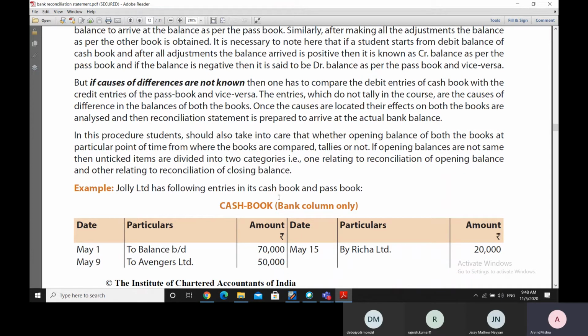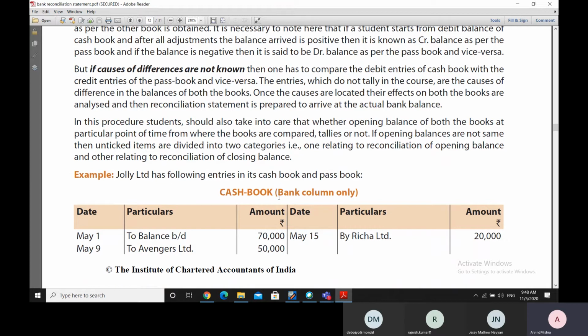There may be errors in both the books, for example. So probably both the books are not giving us the correct bank balance. So after having made the bank reconciliation statement, we'll come to know of our correct bank balance also. Now in this procedure, we have to take care whether the opening balance of both the books at the particular point of time from where the books are started to be compared tallies or not.